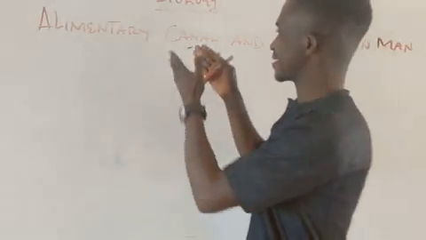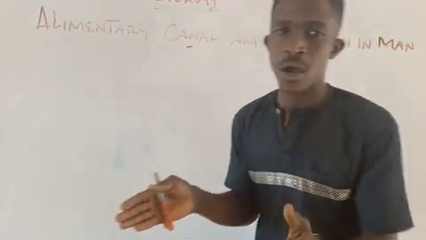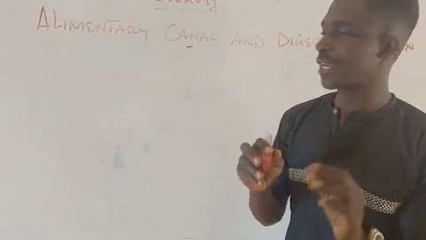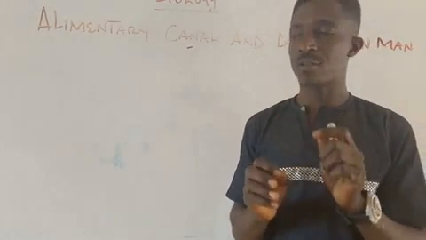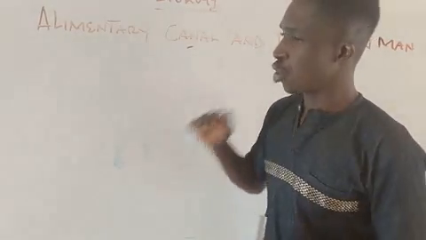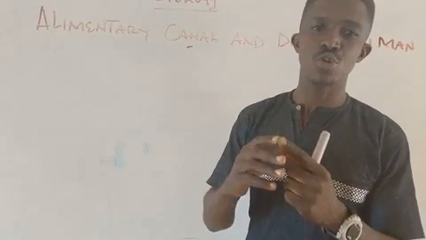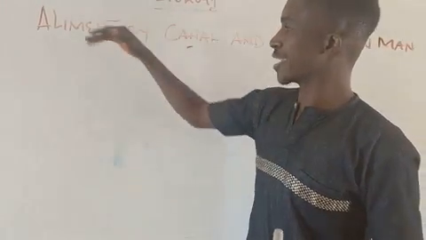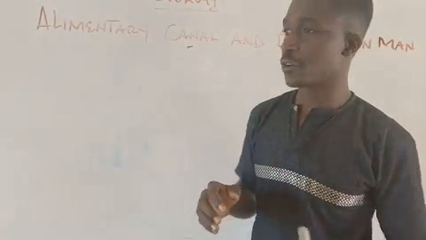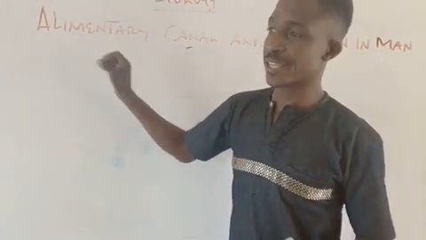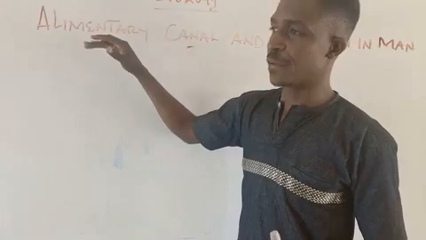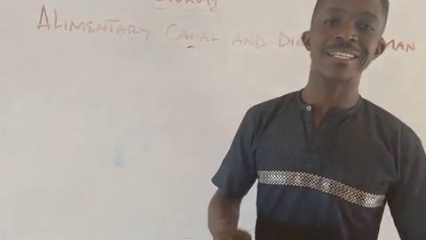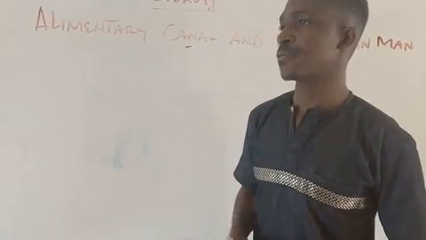So what are the examples of these alimentary tracts or canals? We're going to look at them one after the other and try to do justice to each and explain. So what you're going to do for us, please, is continue writing. I might not write much here, but as I'm talking, you're writing, and I'm going to be dictating for you to write.